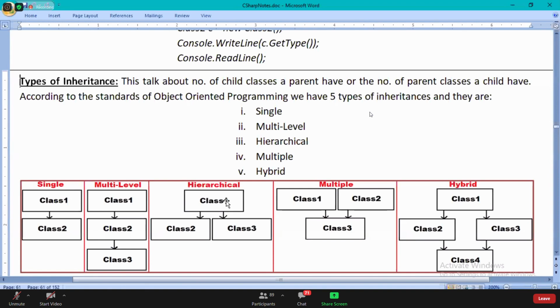Yeah, that's one parent and multiple children. So that is just going to be called hierarchical inheritance.